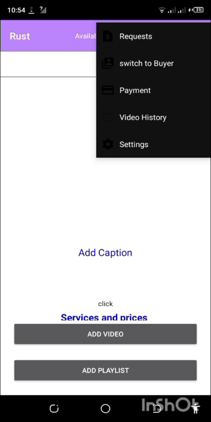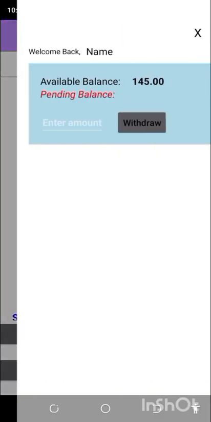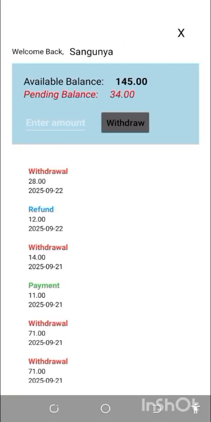The buyer pays. Now, when they pay, before you provide services, the amount they have paid is shown in the pending balance. This is an amount of money that the buyer has paid for services that you have not provided.